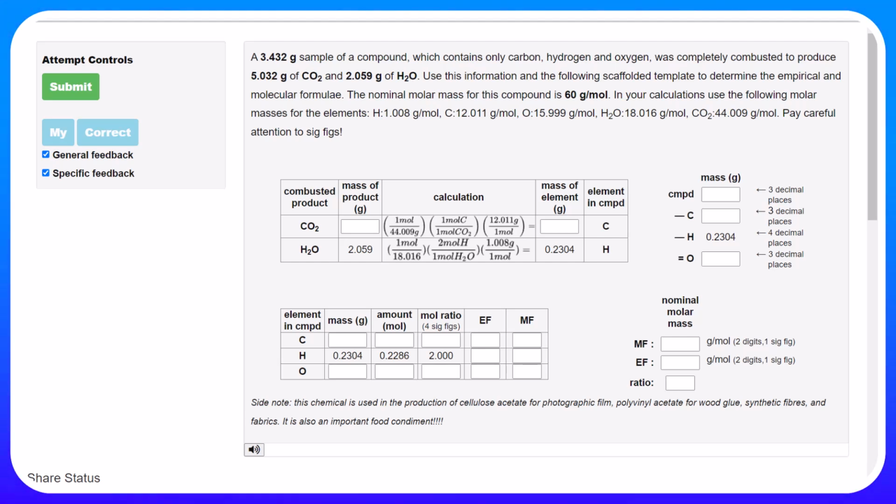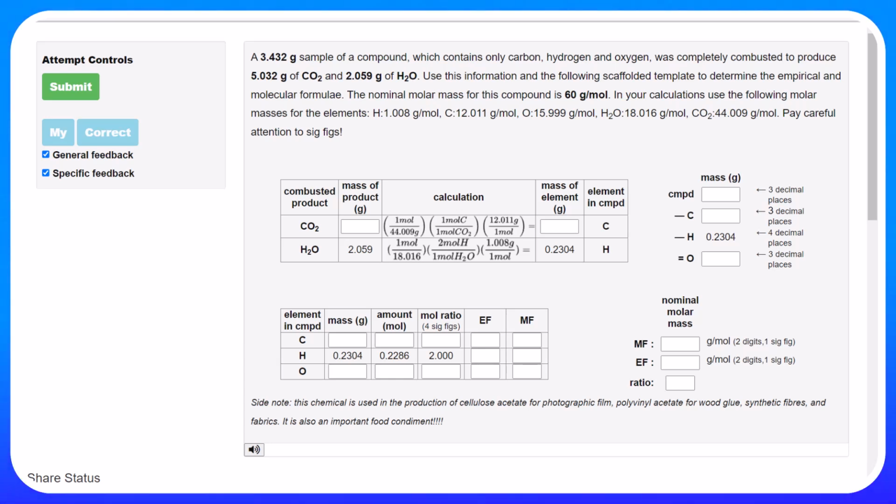Now, the goal of showing you this, however, is not necessarily to teach you how to do a combustion analysis problem. I show you how to do that in the Chem Activity 7 addendum, but rather it's to show you how to apply what you learned from watching that video to the Open OChem homework system.